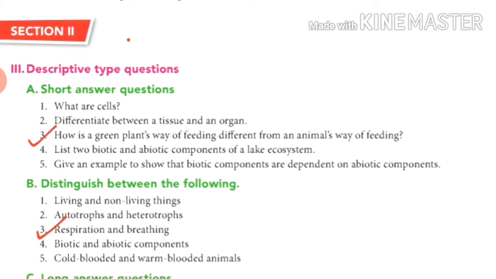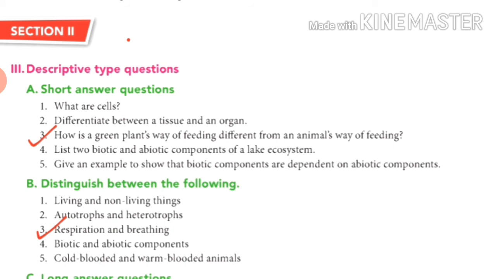How is a green plant's way of feeding different from an animal's way of feeding? It is different because plants are called autotrophs and animals are called heterotrophs. So write down the answer of this question in the fair notebook.